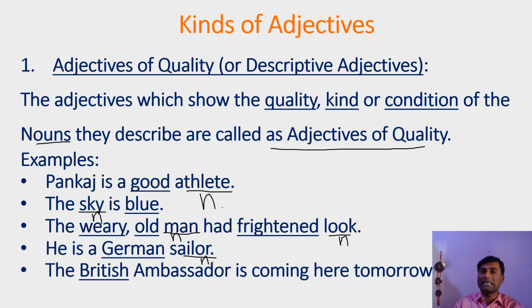So German is an adjective. In the next sentence, ambassador is a noun, and this noun has been given more information by the word British. The British ambassador is coming here tomorrow. British is the adjective. So these are adjectives of quality.